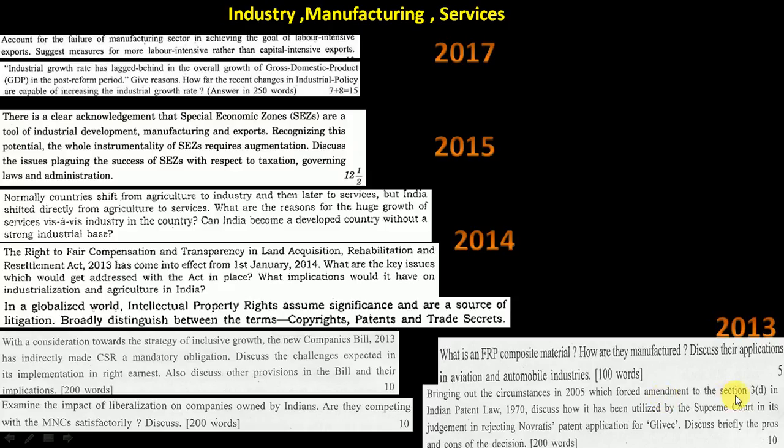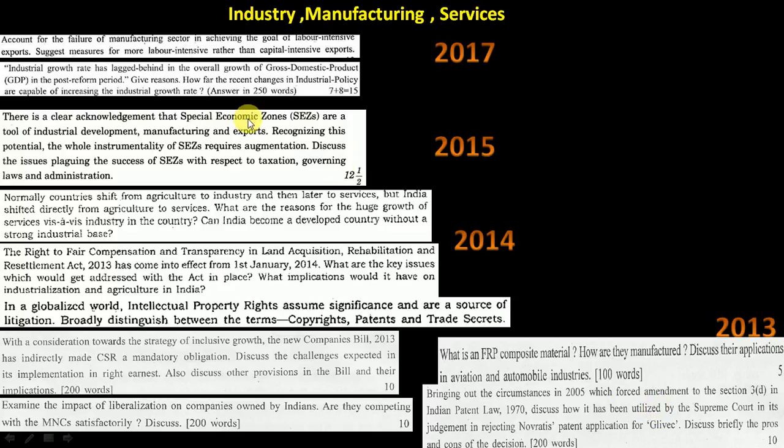Then 2005, I think Section 3(d) of the Indian Patent Law. So again, if you see patents, they have come repeatedly in 2013 and 14. After that I think it did not come, but for 2018 we cannot predict anything, because of copyright and all, I think recently the ministry has been changed from the HRD ministry to something else, I think the commerce ministry. So when things like that happen, UPSC will not ask that particular fact directly. Instead, they will ask something related to it. That is why it is important.